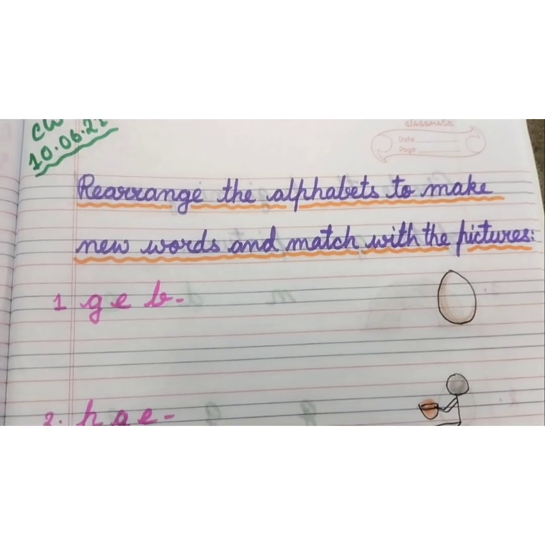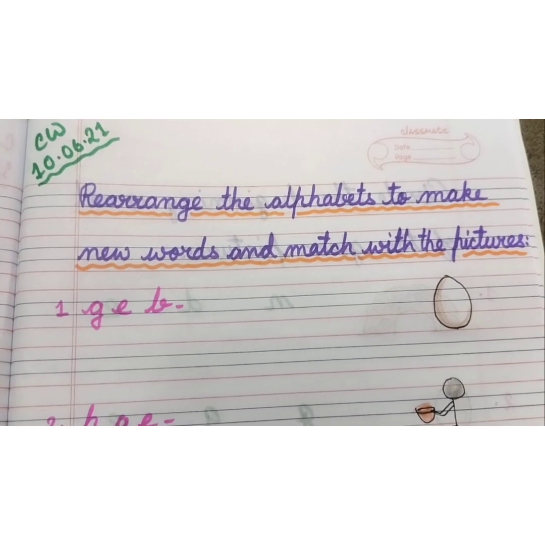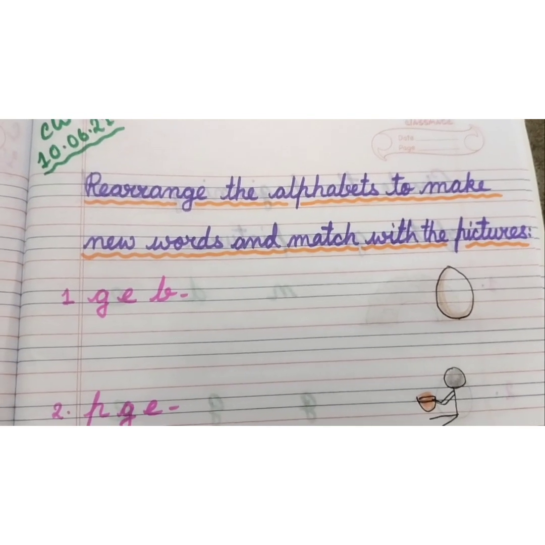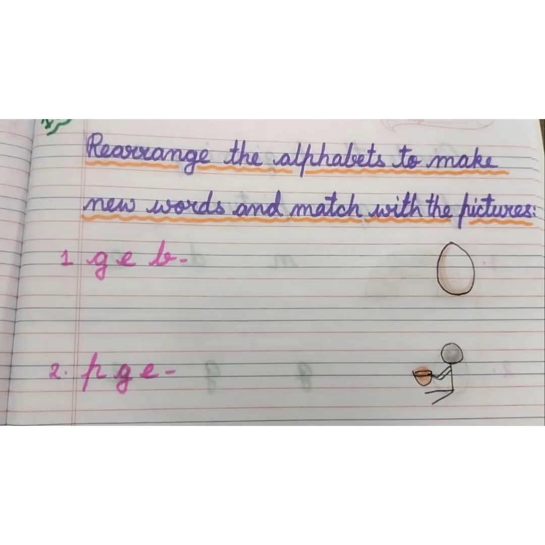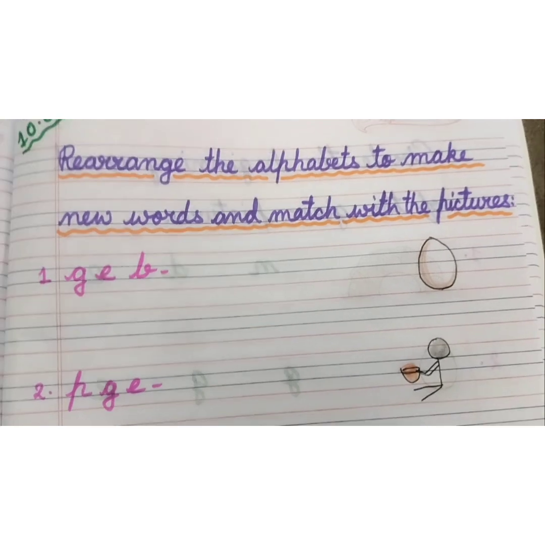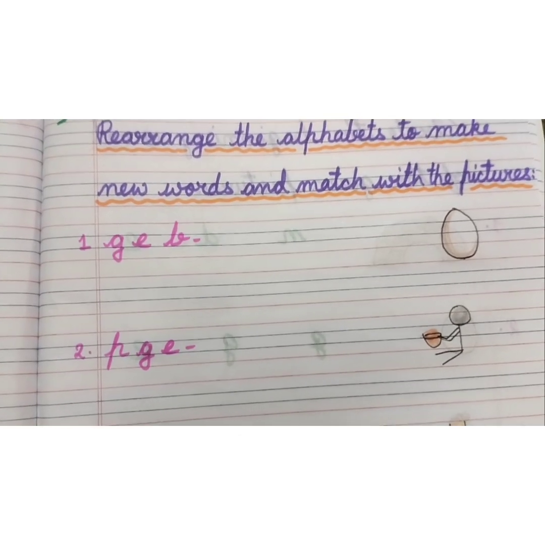So children, this one we have already done earlier, right? So we know how we have to do it. Now children, let us start. First, what we have to do? We have to rearrange the alphabets. And then with that word, we have to match the pictures. So now let us do it.